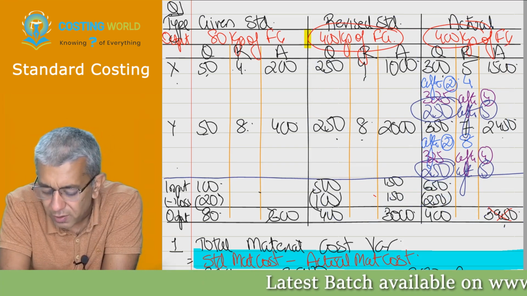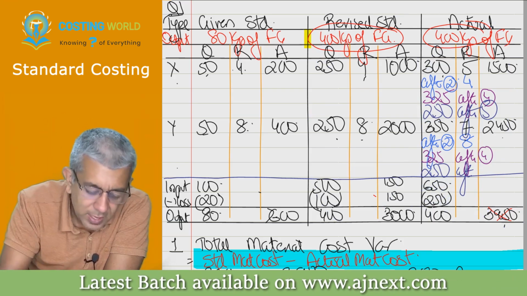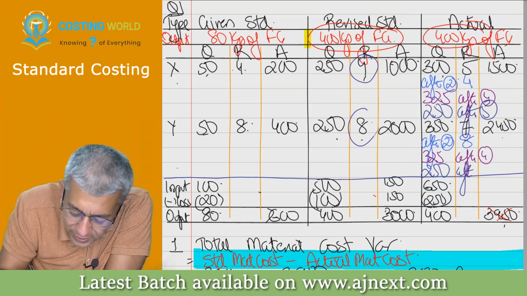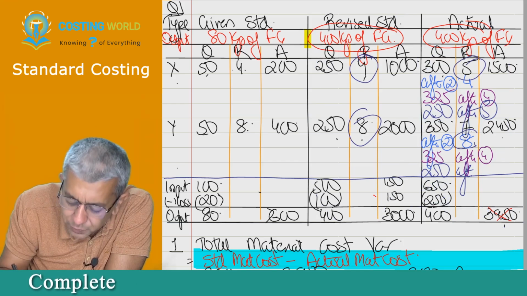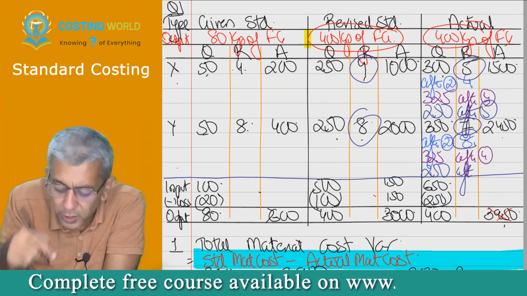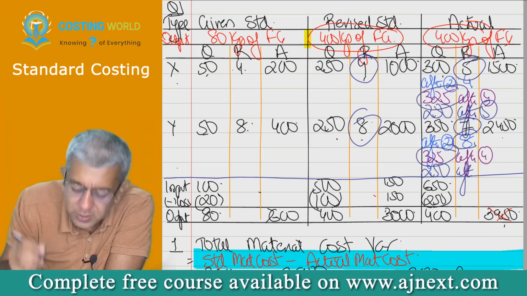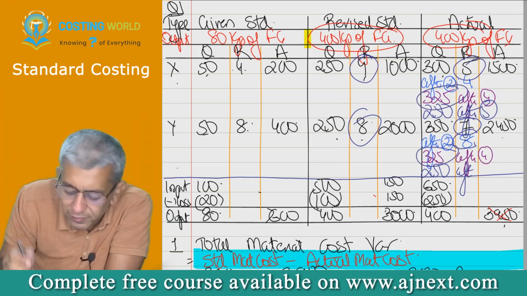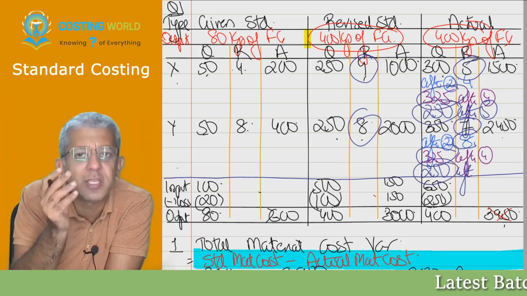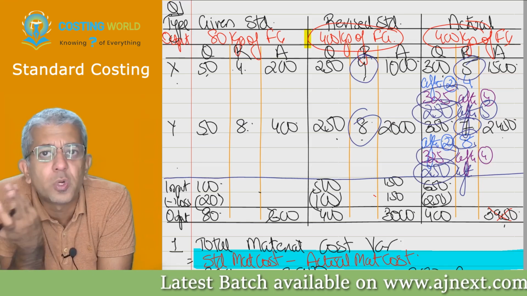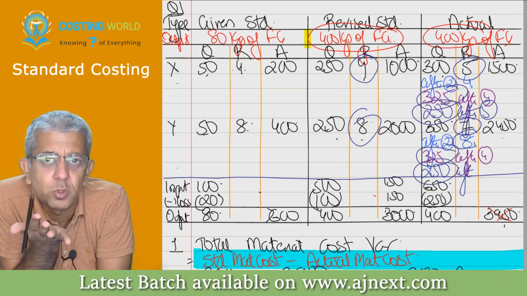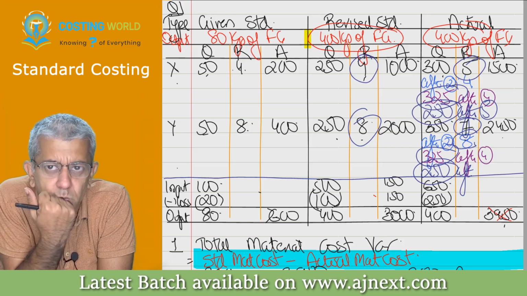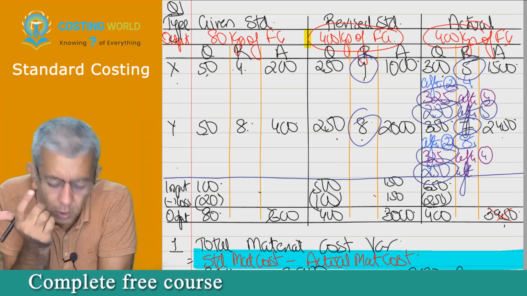So I went on doing one thing. I computed price variance, so prices became the same. Then I computed mix variance, so the ratio became the same. Then I computed yield variance, and everything became the same. Can we say the moment everything becomes the same, there is no reason for the standard and actual to be different? Is this okay? Yes. My sum is altogether over.